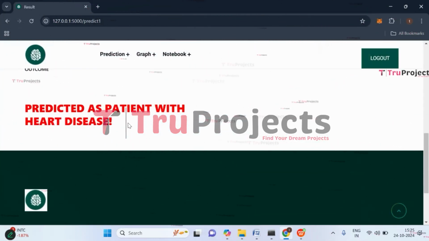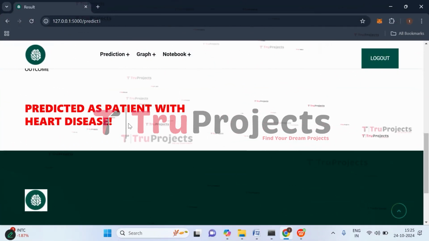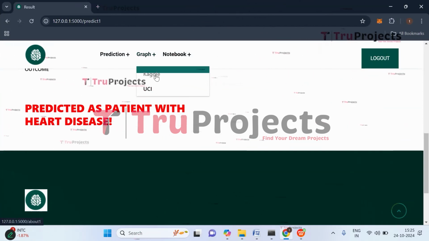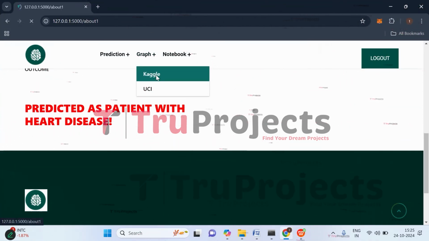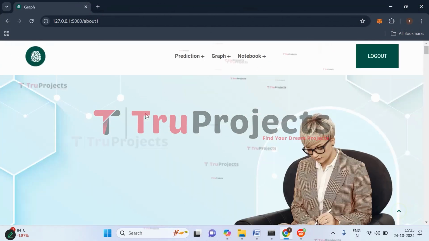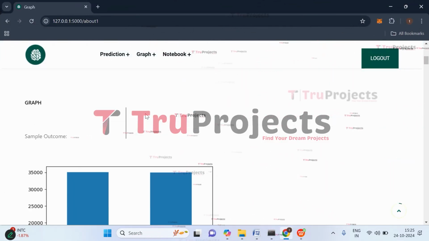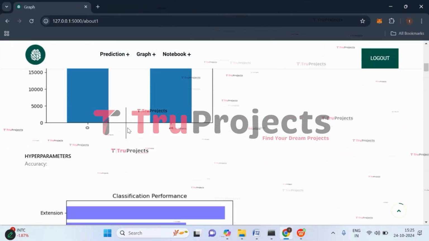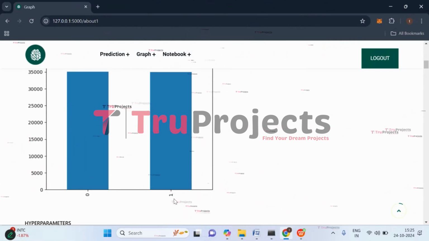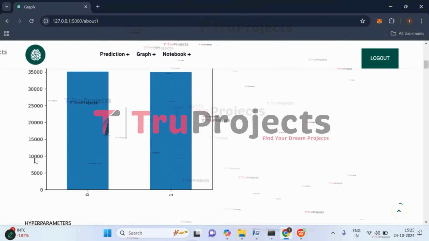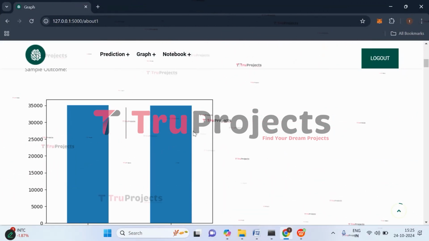In this way, just by giving inputs to the parameters based on the data set, we will be getting the prediction whether the person will have heart disease or not. Let's check with the graphs for the Kaggle data set. So click on that. So here we have the graphs. So this is a sample outcome graph where on x-axis we have the class and on y-axis we have the count of each class. If you observe, both the classes are almost equal.